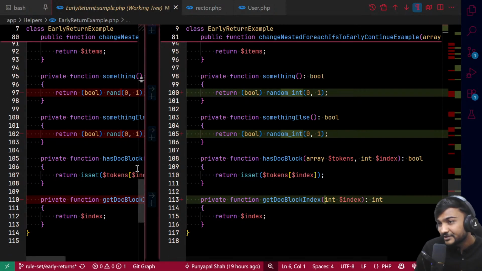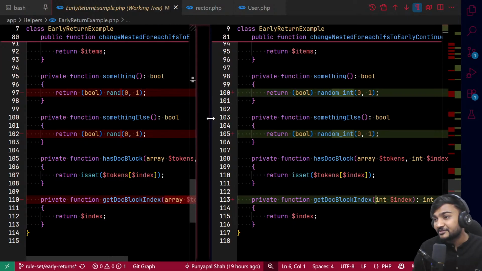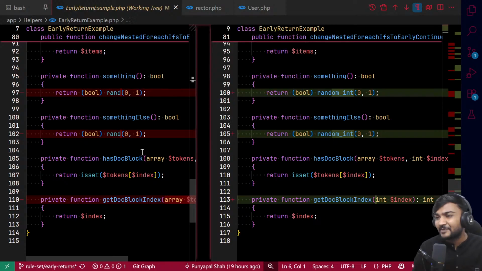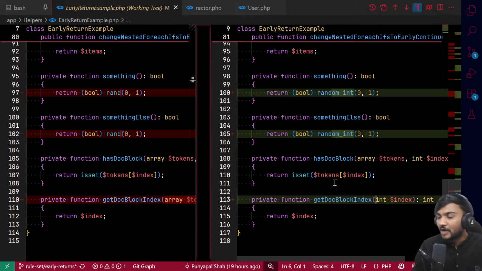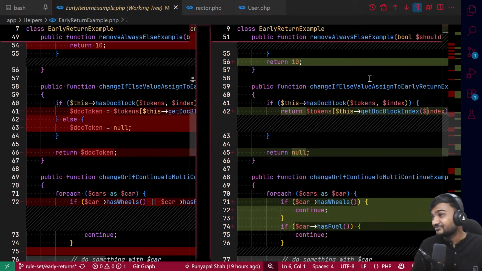One more thing I can quickly show here is that in new PHP versions the rand function is not best practice to use for integer stuff. So you can use random_int, and you may not be aware that a function like random_int exists, right? So Rector is helping you to improve that. I hope you guys are understanding what I'm trying to explain.